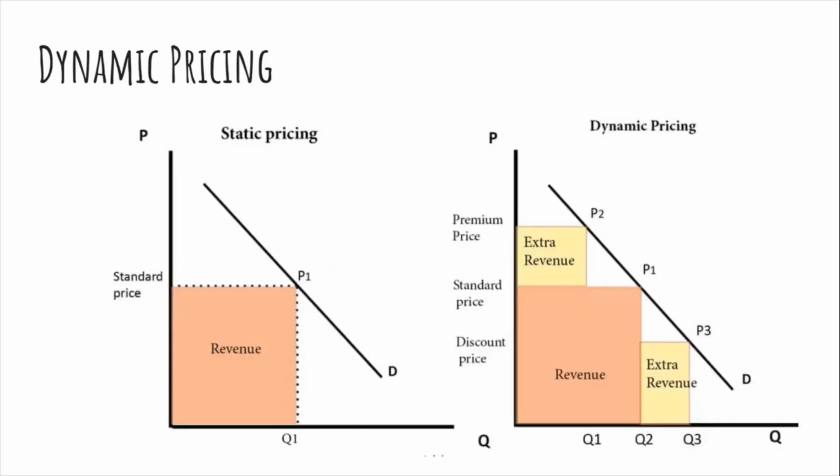Now let us look at the dynamic pricing concept. The left side graph shows a company that is following a static pricing policy. As the price is fixed, the revenue is also constant. The right side graph is about a firm that is following a dynamic pricing policy. At peak time, the firm could charge a premium price because the demand is more price inelastic. And for quiet periods, the firm could offer a discount price to encourage greater consumption.